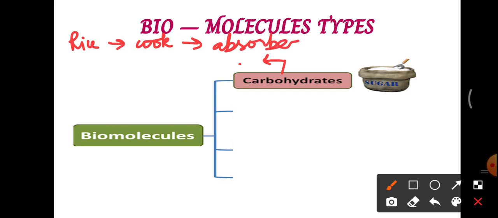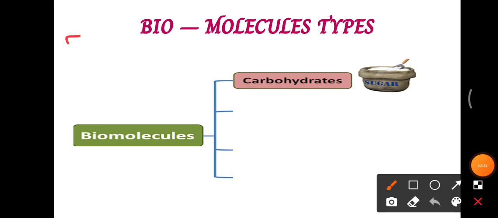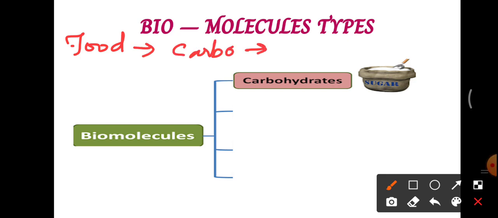Our body cannot take up the carbohydrate of that kind, which is called cellulose, and that cannot be digested by our body. Once we eat any kind of food, that food needs to get digested. If we eat carbohydrate, it is digested into different types of glucose molecules.